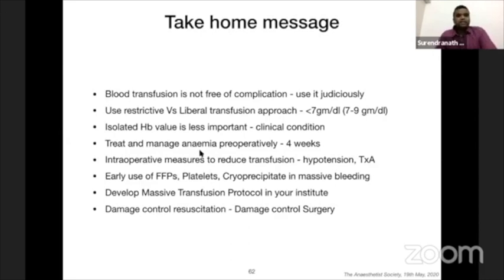Treat and manage anemia preoperatively, approximately 4 weeks onwards. Use oral or IV iron, or use erythropoietin if needed. Intraoperative measures to reduce transfusion, like hypotensive anesthesia or tranexamic acid, should be encouraged. Early use of FFPs, platelets, and cryoprecipitates should be encouraged in massive bleeding, other than giving PRBCs. Develop your own massive transfusion protocol in your institute, department specific, and damage control resuscitation should continue hand in hand with damage control surgery.